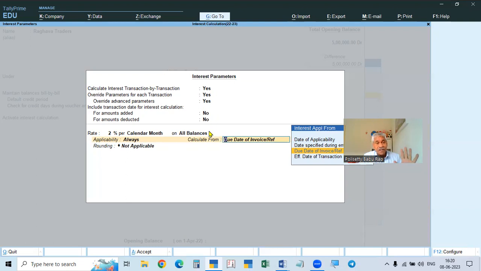About the other two, specified date specified during entry and effective date of transaction, we will take up in the next video. So this is about simple interest as well as compound interest, under two methods: due date of invoice or reference number, and date of applicability.